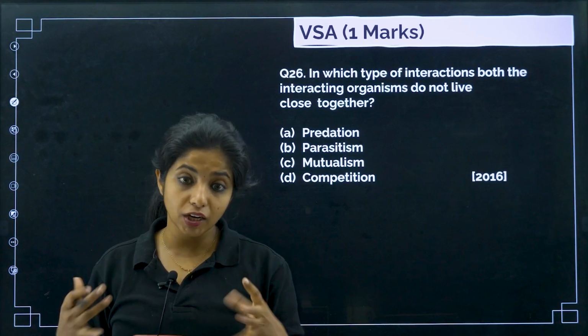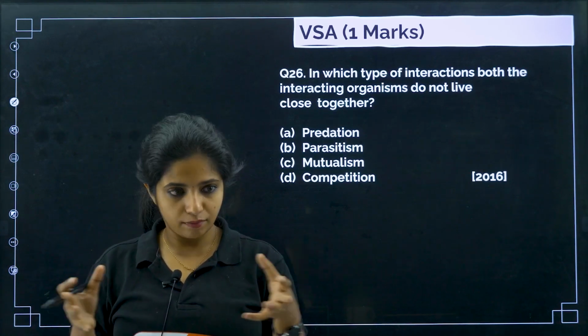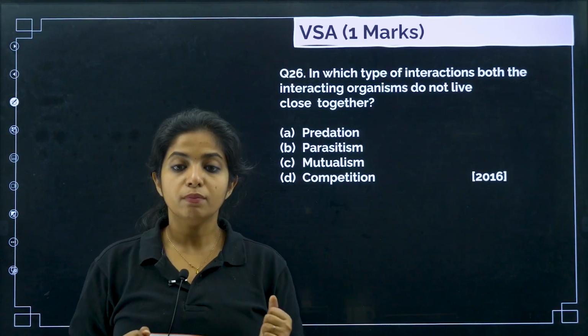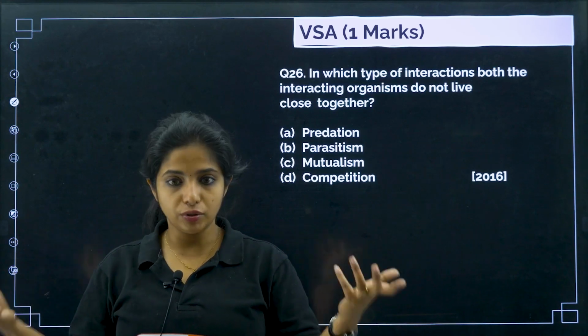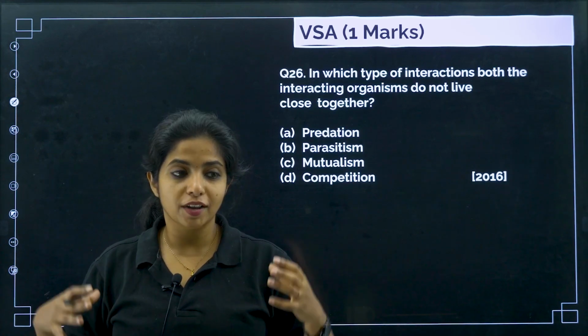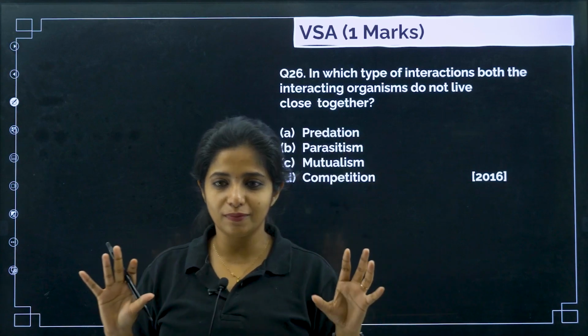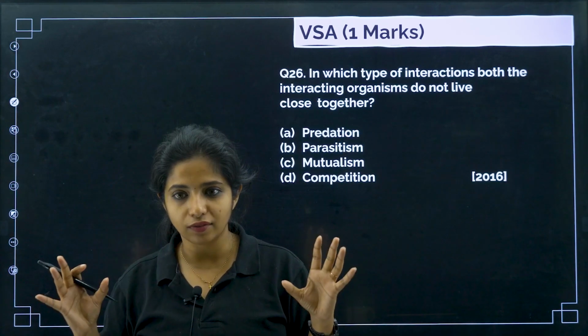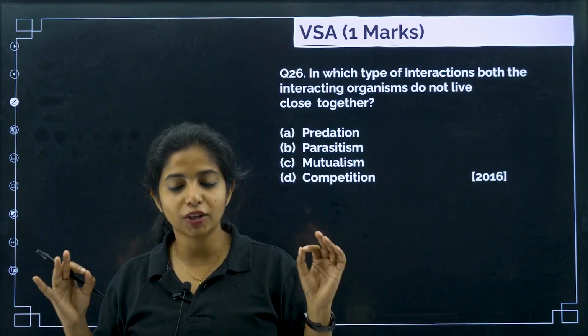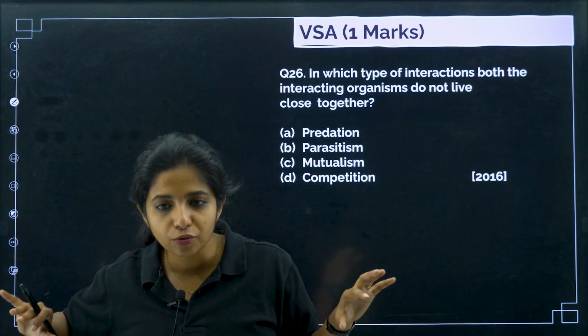What about parasitism? Again, you need organisms together, because they are going to feed on the other organism. Mutualism, obviously they are helping each other, so you needed them together. What about competition? Competition, you do not need them together. They would not be able to survive if they are staying together, so they have to move away.